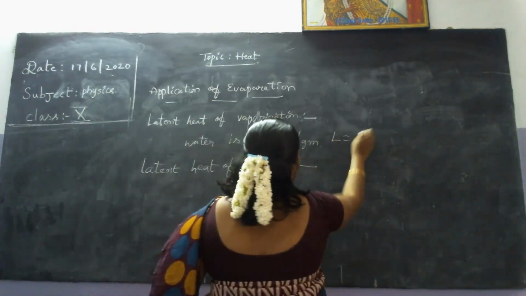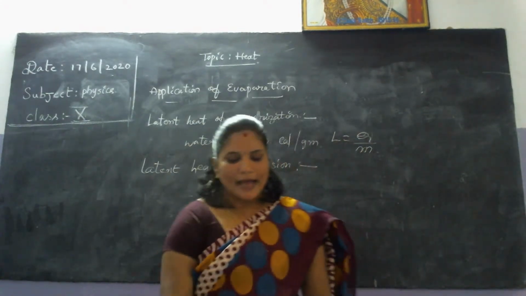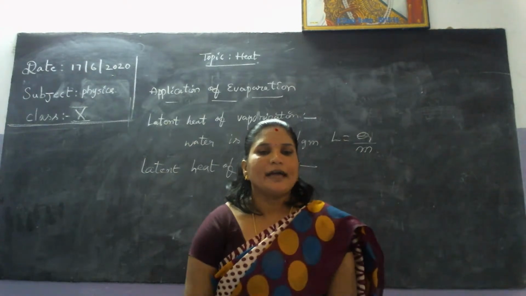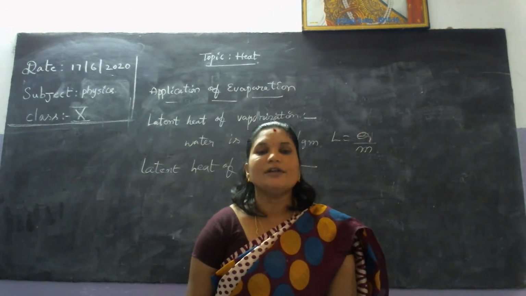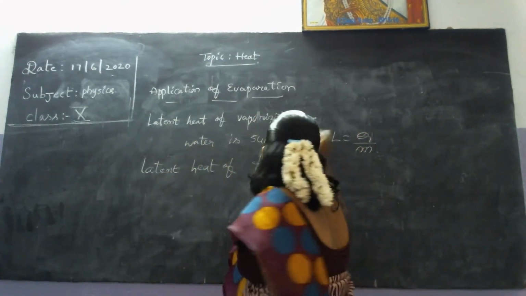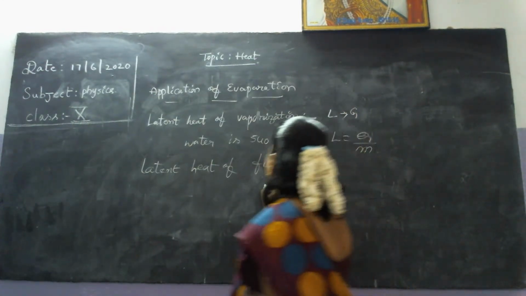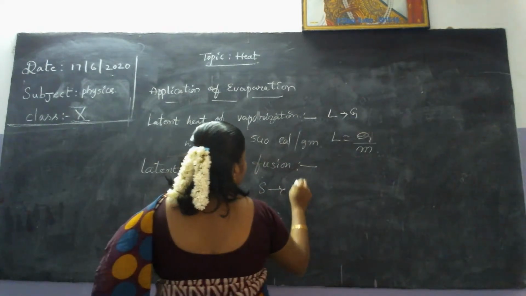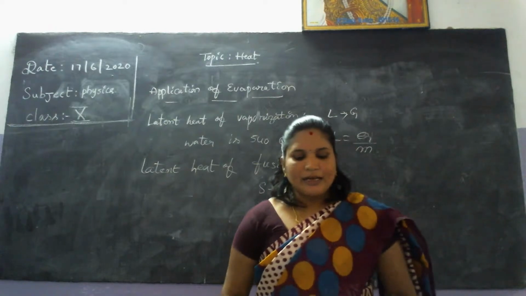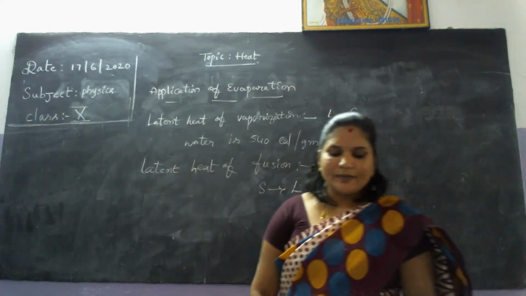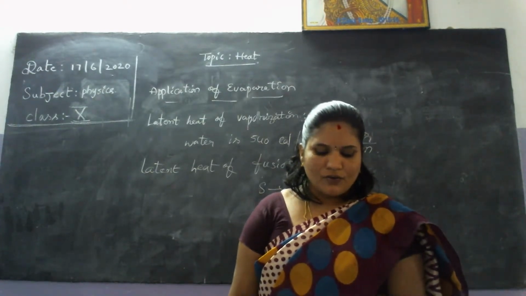See, this is L equals Q by M. The amount of heat energy required to convert 1 unit mass of solid to liquid. Here it was liquid to gaseous. Again, fusion means solid to liquid. 1 unit mass of solid converted to liquid at constant temperature is called latent heat of fusion.